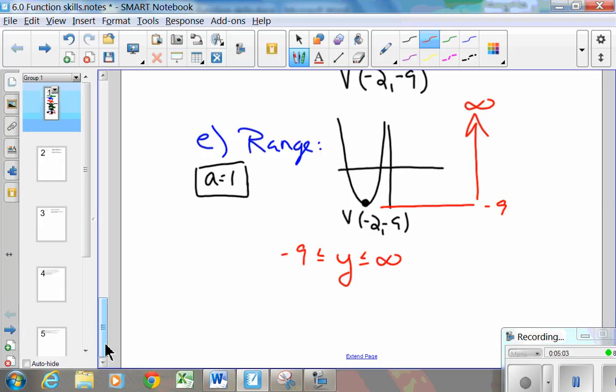That's a nice answer, but the best answer is to say my range is a set of numbers where my y values are greater than or equal to -9. -9 is the smallest, and everything above that is part of the range.